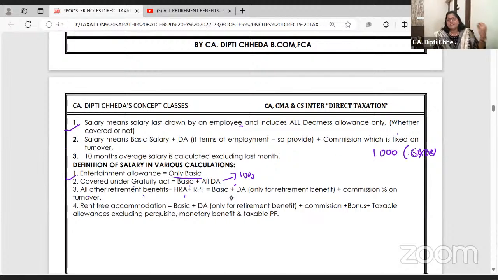So, ma'am, what will 12% of salary be? Basic, DA in terms of retirement benefit, commission not fixed per month, commission based on percentage of the turnover. So basic plus DA plus commission based on percentage of turnover. Clear to all of you?